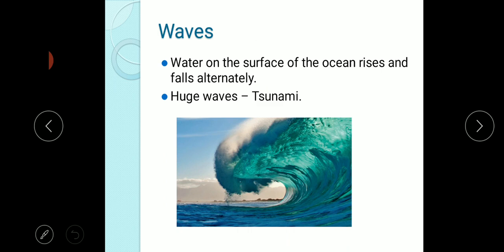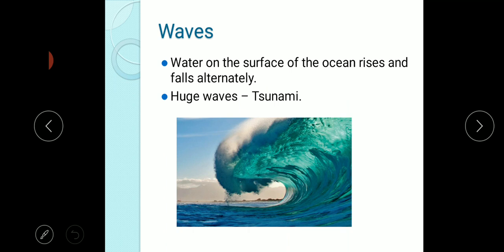Waves. The water on the surface of the ocean rises and falls alternately. They are called waves, right? The alternate movement of the water, rise and fall, is called waves. During a storm or wind blowing at very high speed, we can see huge waves. It can cause tremendous destruction.